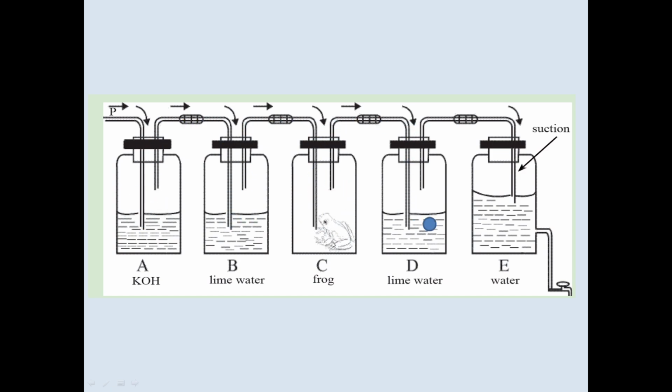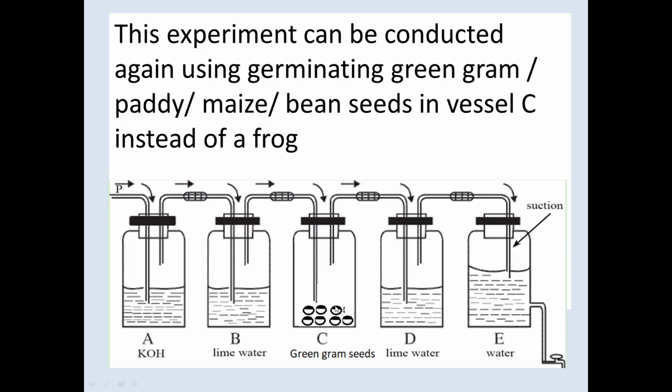So you can't put a plant here. Instead, you put some germinating seeds, because germinating seeds respirate very fast. You can get the observations quickly. So you put some germinating seeds like green gram, maize or bean seeds.